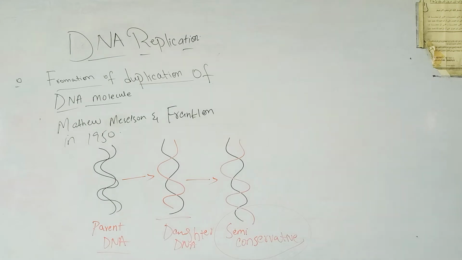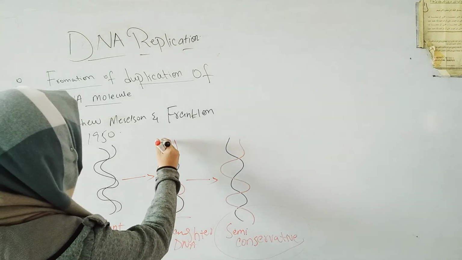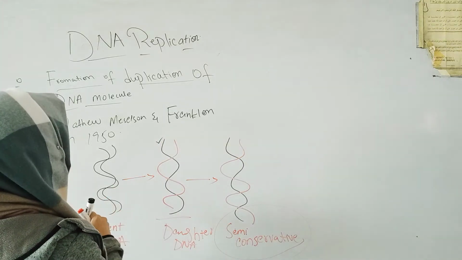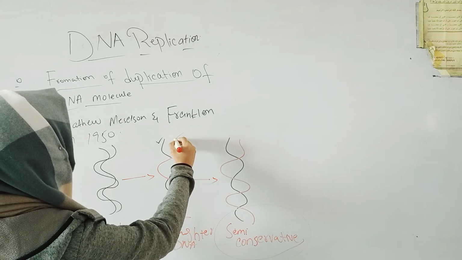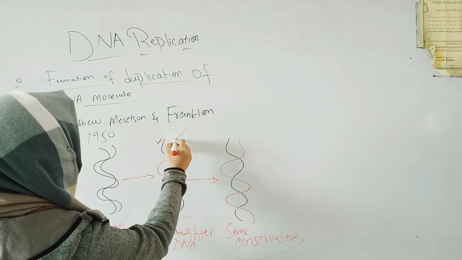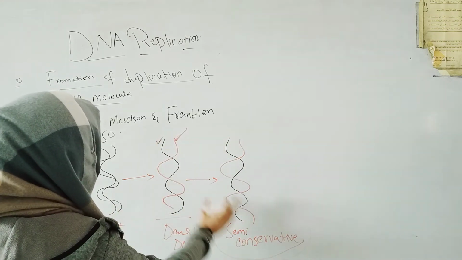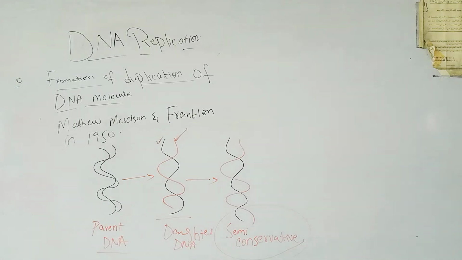Why? Because the new DNA molecules contain one old or parental strand, like this one, and a new strand, an old strand and a new strand. That is why DNA replication is semi-conservative, because it contains one old strand from the parent and one newly synthesized strand.